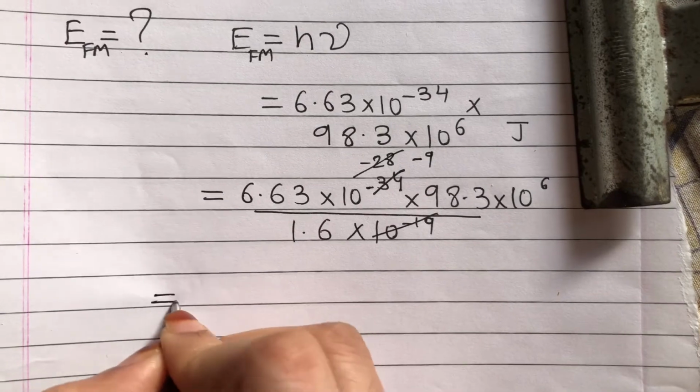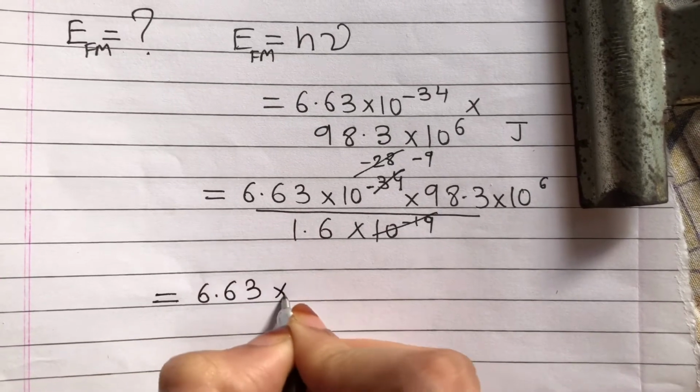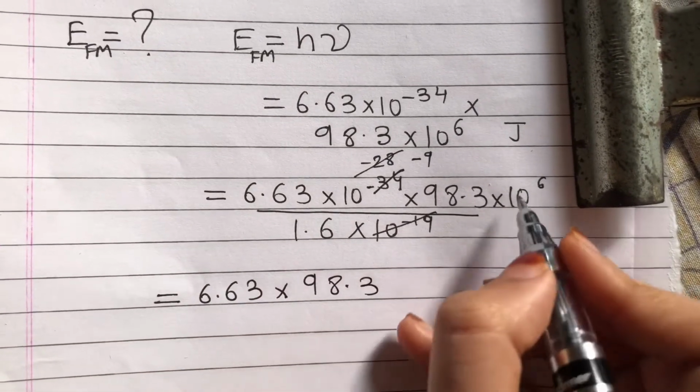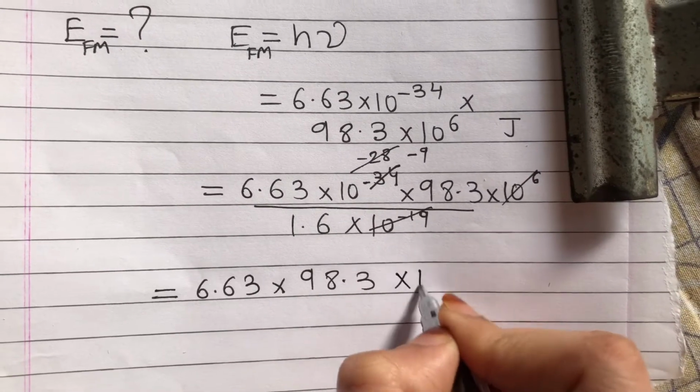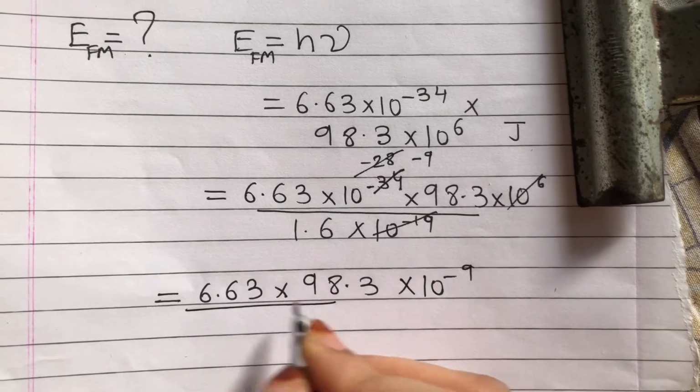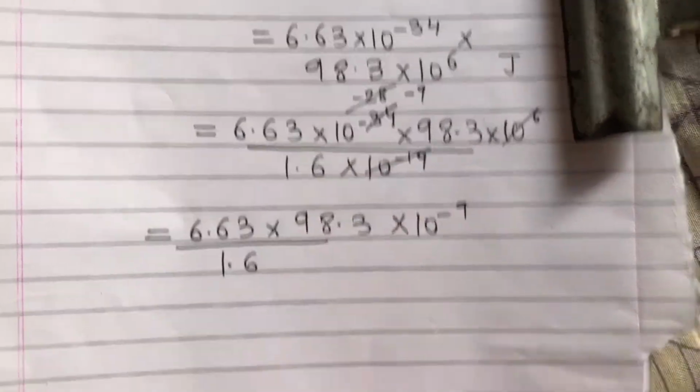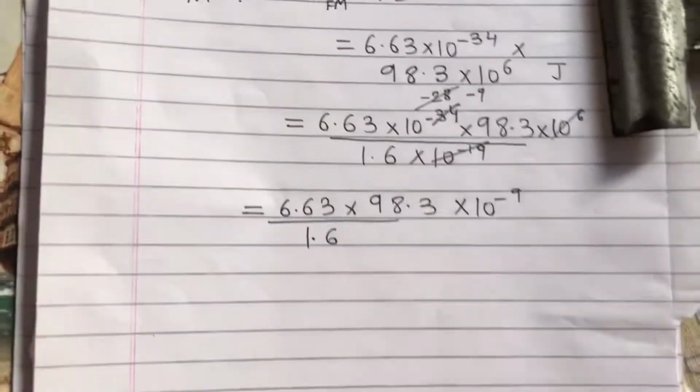So it is 6.63 into 98.3 into 10 raised to minus 9 upon 1.6. Directly apply log.